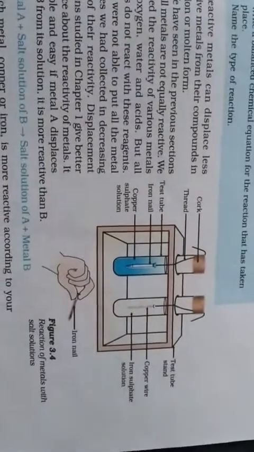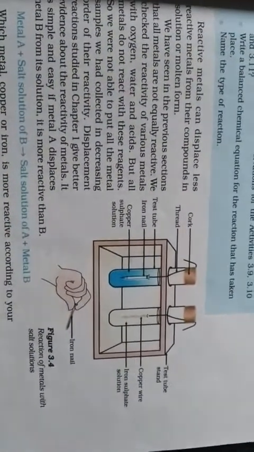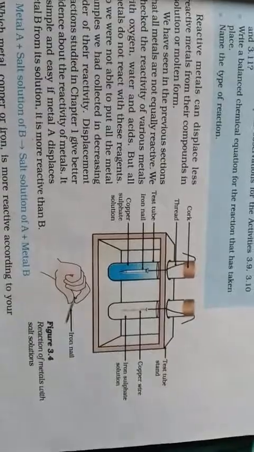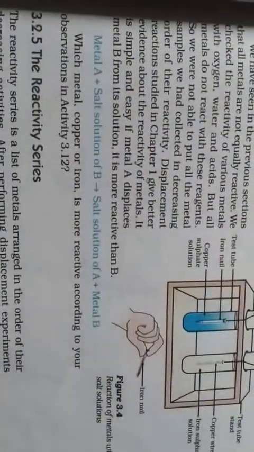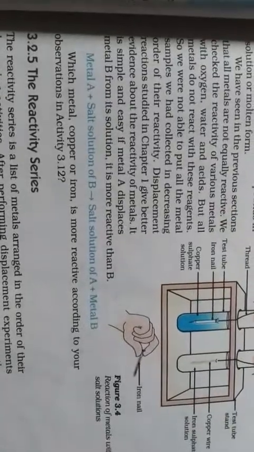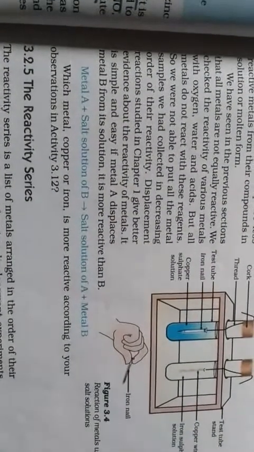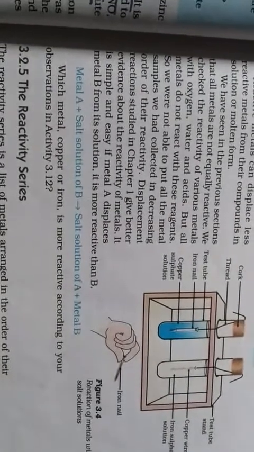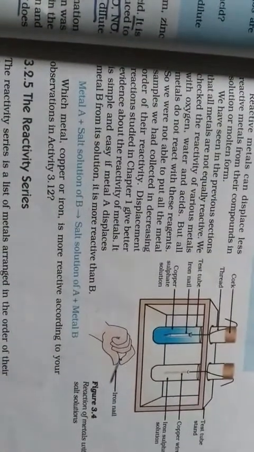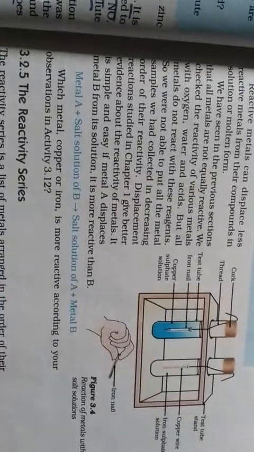So the salt solution of metal B, that means the metal is copper, so the salt will be copper sulfate. It's one solution taken. Then what is being mentioned here is that during the course of the reaction we will get the salt solution of A. That means the salt solution of the metal A will be formed and metal B will be separate.